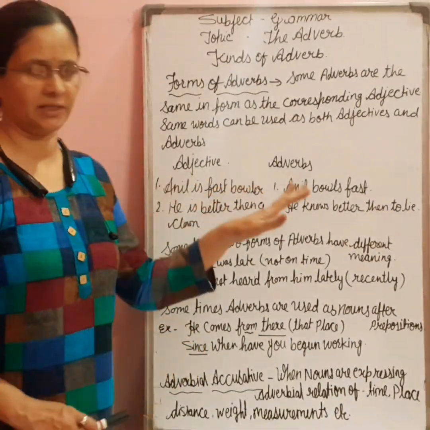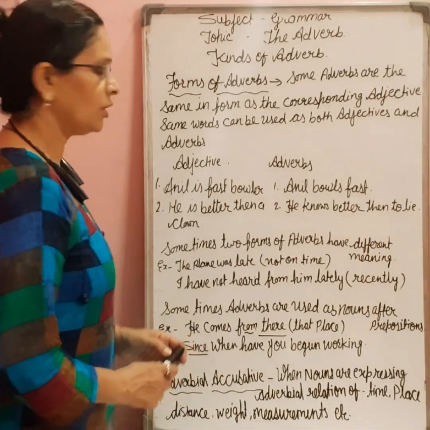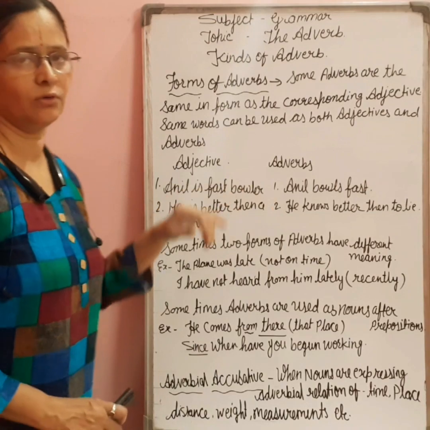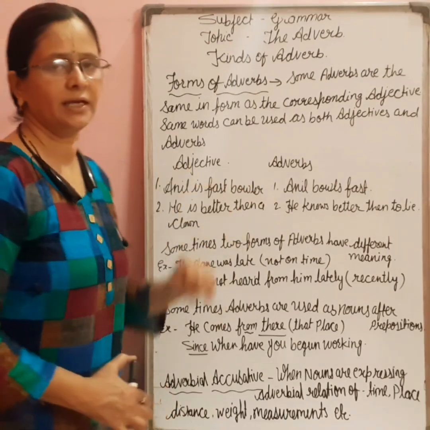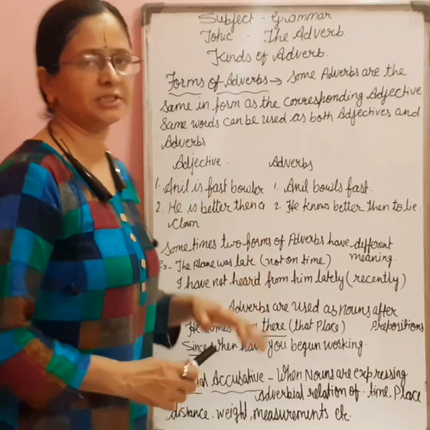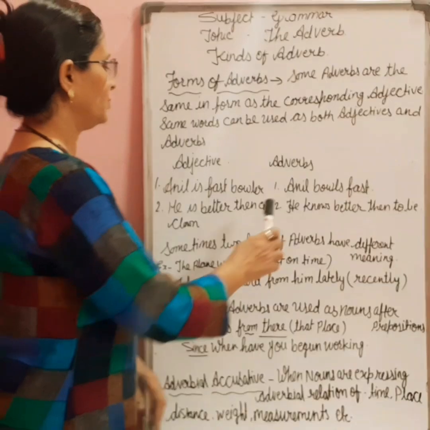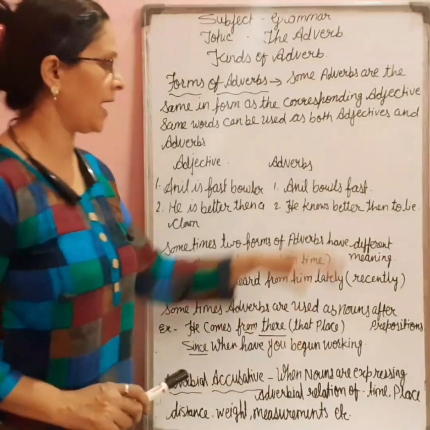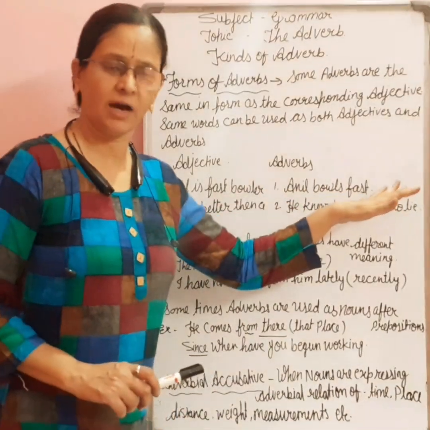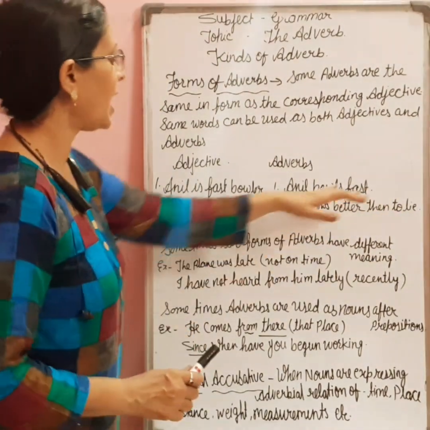Here I have taken some examples. For the first example: Anil is a fast bowler. Here bowler is a noun and the word fast is modifying the noun, telling something special about the noun. So it has become an adjective. But in the same way, Anil bowls fast. Here the action is done in a fast manner. So fast here is working as an adverb.